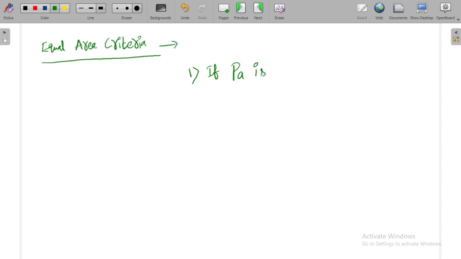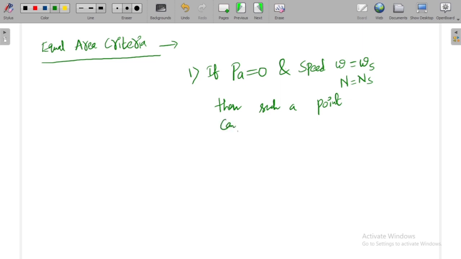Let me write them mathematically. If PA is equal to 0 and the speed of the rotor of the synchronous generator is equal to synchronous speed, that is, n is equal to ns or omega is equal to omega s, as well as PA is equal to 0, then such a point can be treated as a stable point, because here there is no relative speed between the rotor field axis and the reference axis, and also the accelerating power is 0.